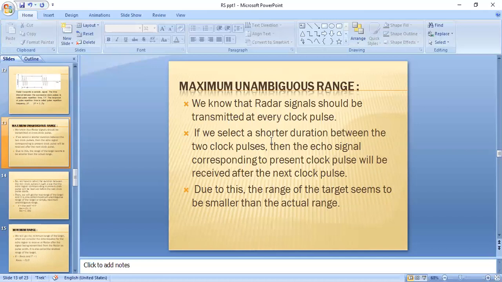And due to this, the range of the target seems to be smaller than the actual range. If you receive the echo pulse after the sending of the second clock pulse, then we can treat it as the second clock pulse echo, but it is actually a first clock pulse echo. So whenever we take the duration between clock pulses as small, it leads to a wrong calculation of range or distance.